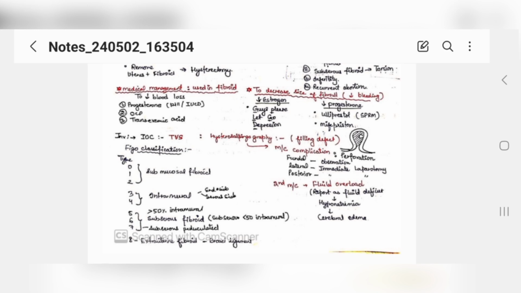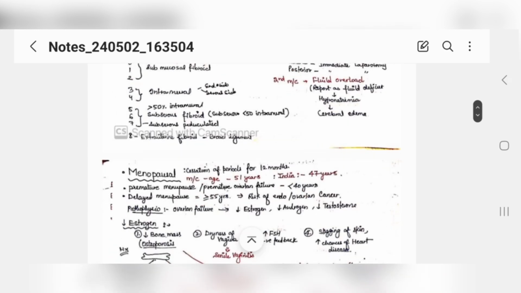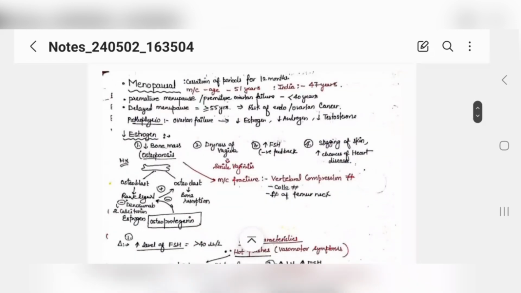And if it is more than 50% in your myometrium and less in the endometrium, this is your 0, 1, 2. Then 3, 4, you read intramural, then you read 5, 6, 7 and 8. Read it again. Okay, you're done with fibroids. Try practice MCQs, you will understand, and I'm sure from next time onward you don't have to read it again and again. Now, menopause.